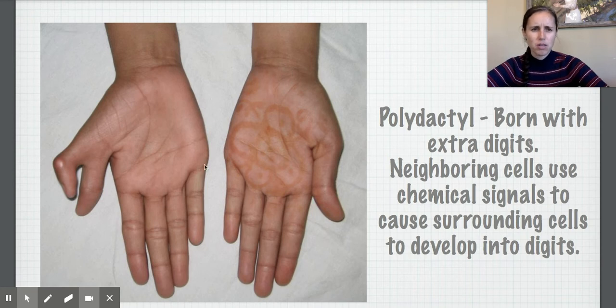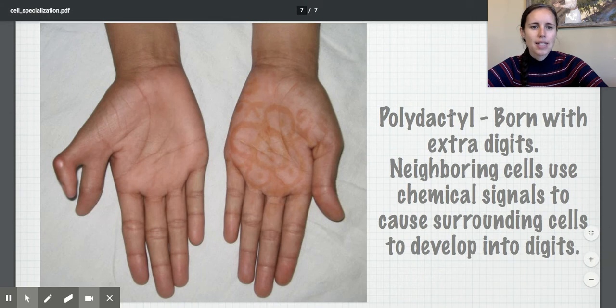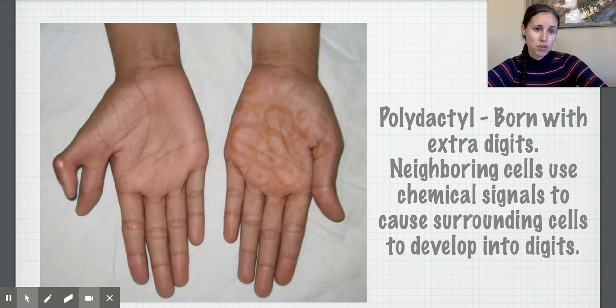One kind of cool factor, but something that has been seen as a disorder, is this idea of polydactyly. Polydactyly is being born with extra digits. You can actually see an extra thumb here. What happens is the neighboring signal didn't get shut off when it should have gotten shut off. Neighboring cells use chemical signals to cause surrounding cells to develop into digits. So these cells that were developing here were told to develop into a thumb, even though we already had a thumb. So you can have a negative side to this factor as well.